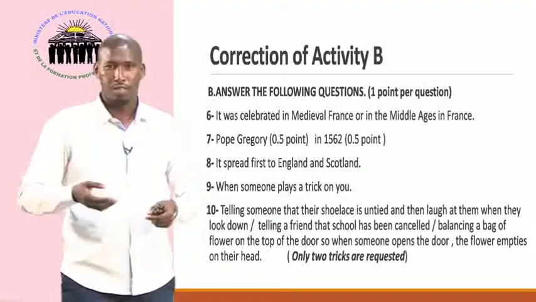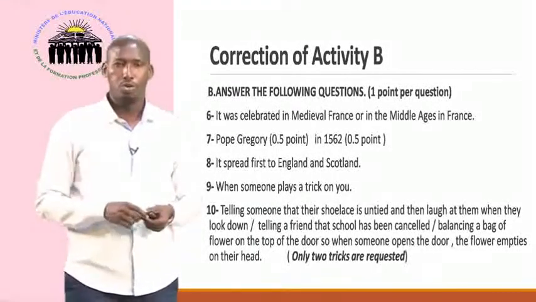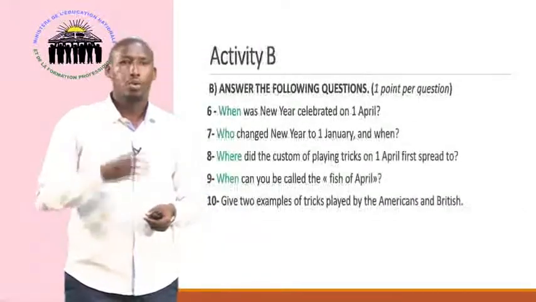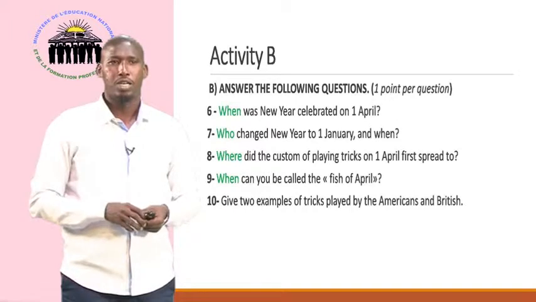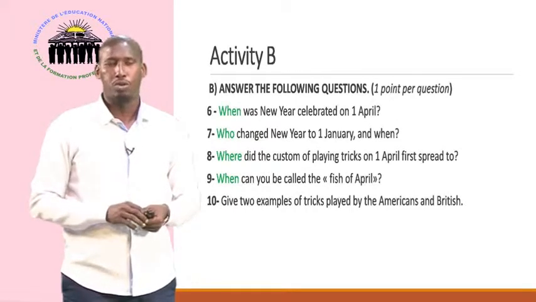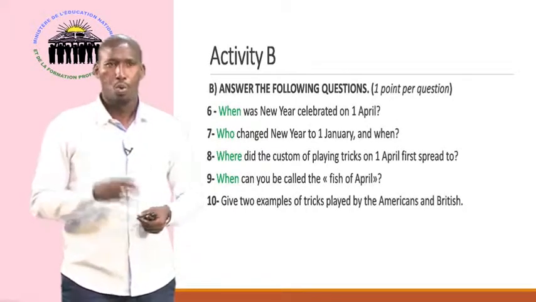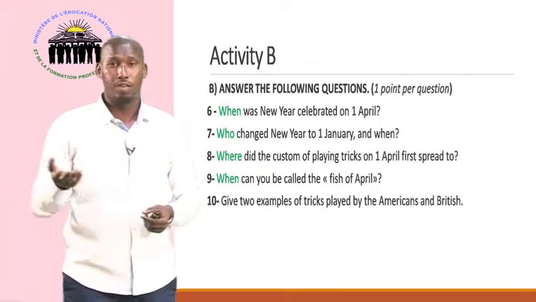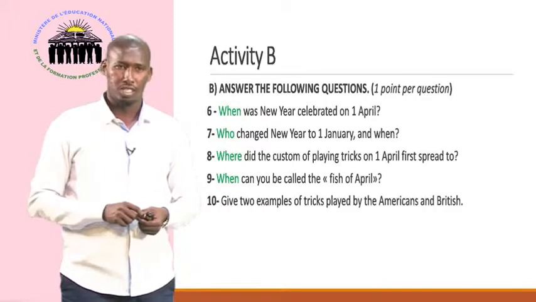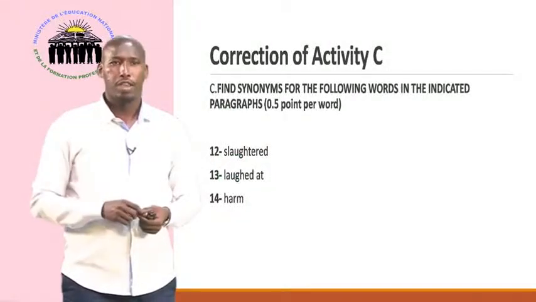The second activity was activity B. We use skimming, and we've got questions. Mostly these questions have guiding words with a WH question, like when, who, where, what. And the third activity is about vocabulary, which is find the synonym.